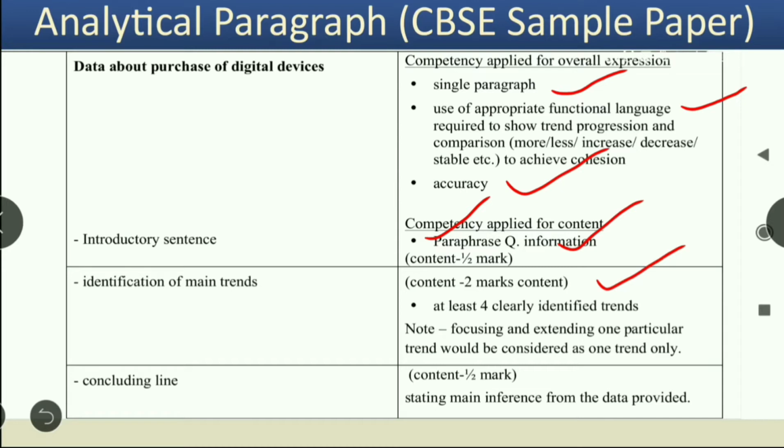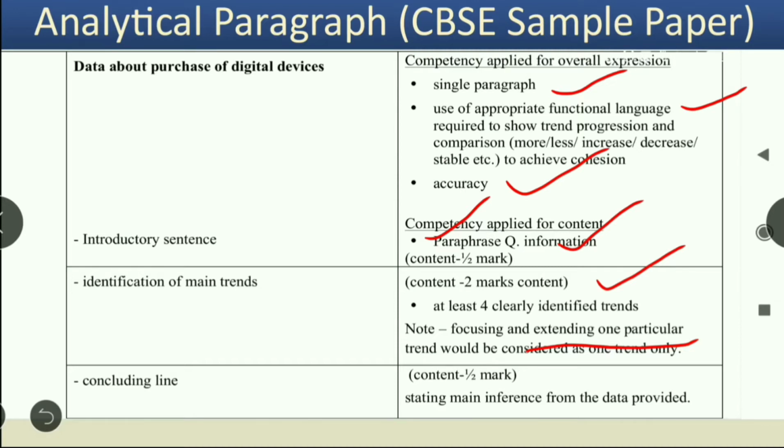We have to clearly identify at least 4 trends. Four trends mean we have to see whether the data shows an upward trend or a downward trend, where it peaked, where it bottomed out. All these things we have to mention there. And CBSE has also categorically mentioned here that focusing and extending one particular trend would be considered as one trend only. I mean, you have to specify 3-4 different trends. You cannot just brag about one particular trend and extend that only.